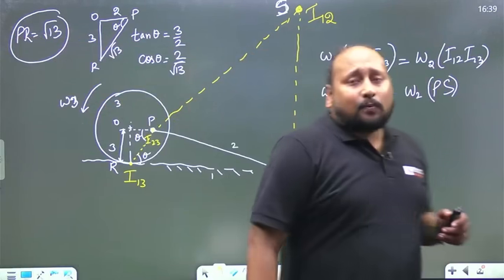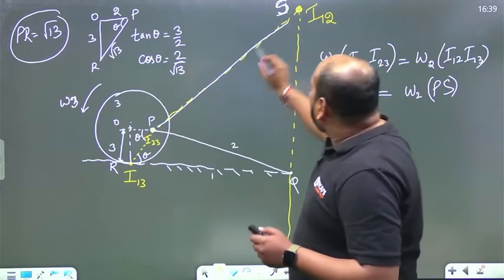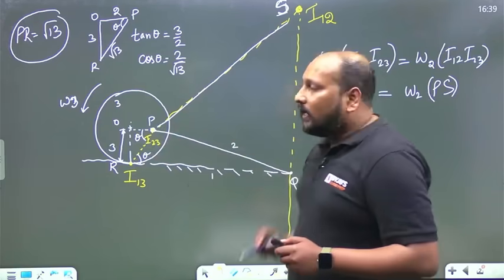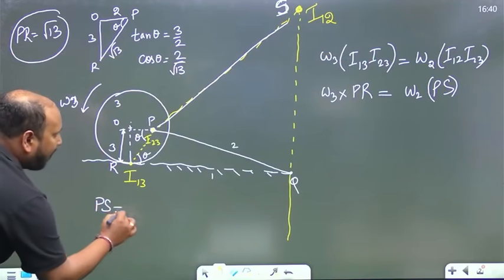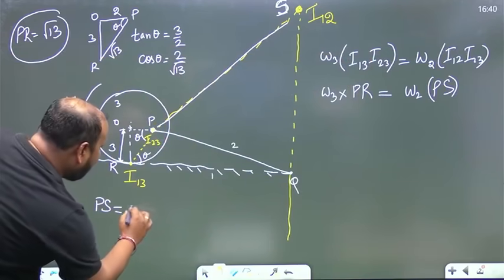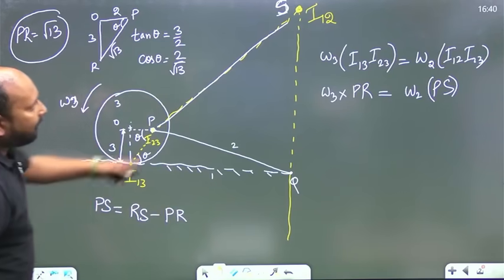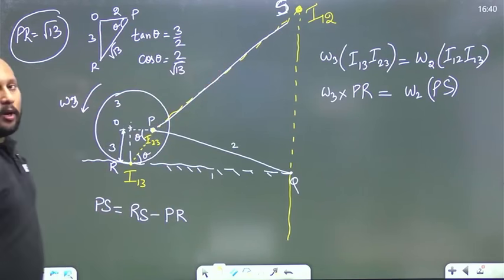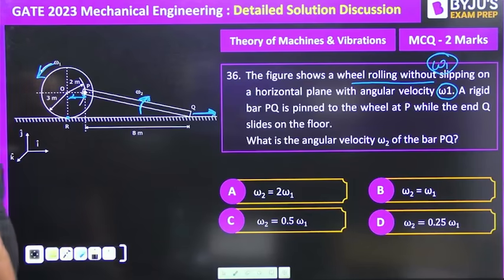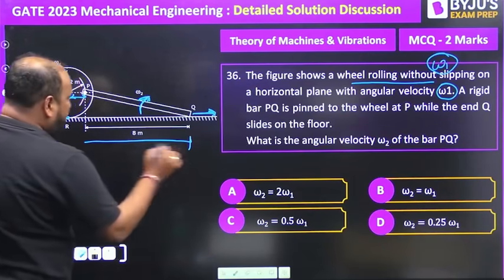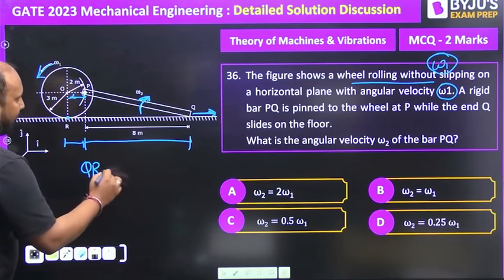Now, how to calculate this PS? Can we say this PS distance is nothing but SR minus PR? If you try to visualize, PS is equal to your RS minus PR. PR we know, so if I'm able to calculate this distance RS, my problem is solved. Now, if you see the dimensions, there is one more dimension being given. They're saying that this distance is 8, right? And this distance is 2. So we can say QR is nothing but 10 meter.